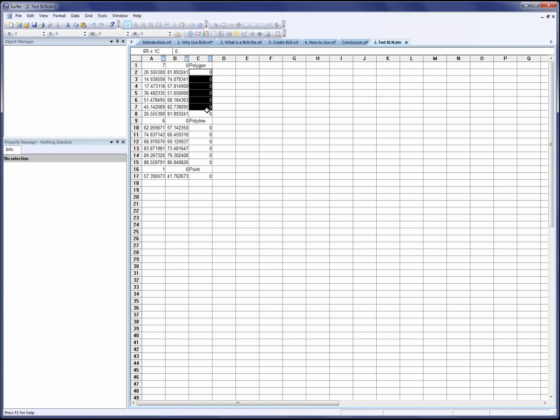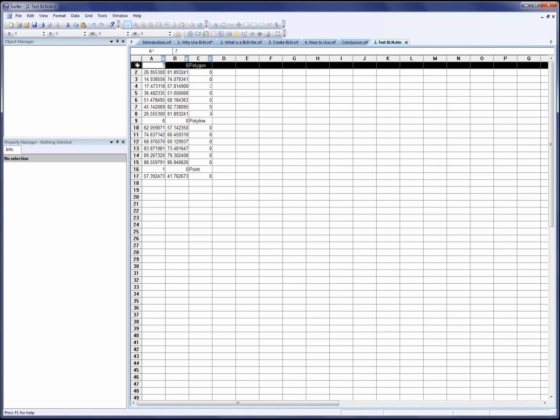Now, this column here, column C, is only used when using the BLN file as a breakline file when gridding. Otherwise, this column is ignored, and you can leave it blank or have anything in it that you want. The header row contains the number of data points in the object in column A, a blanking flag value in column B, and the attribute for that object in column C.